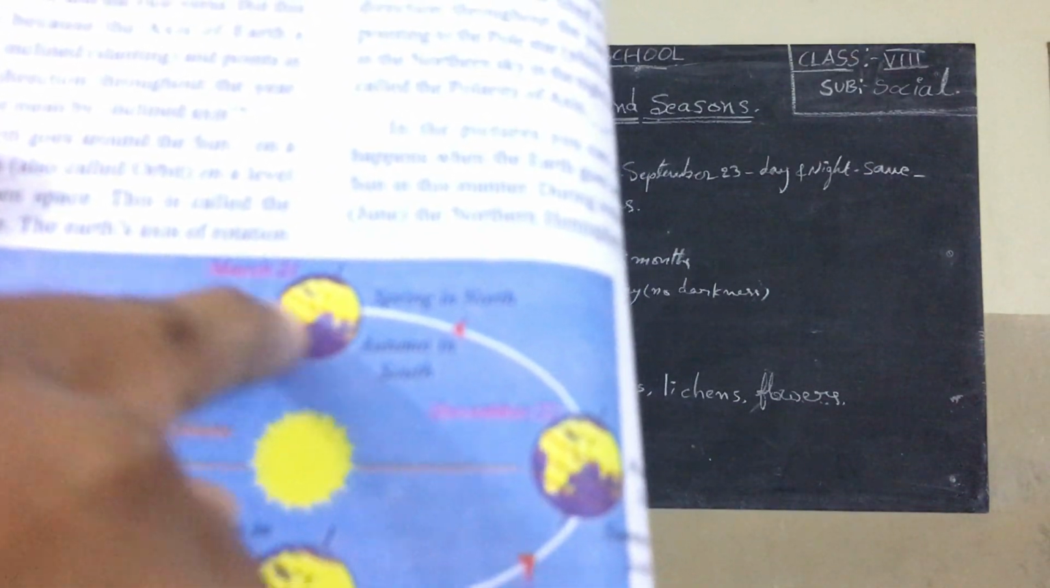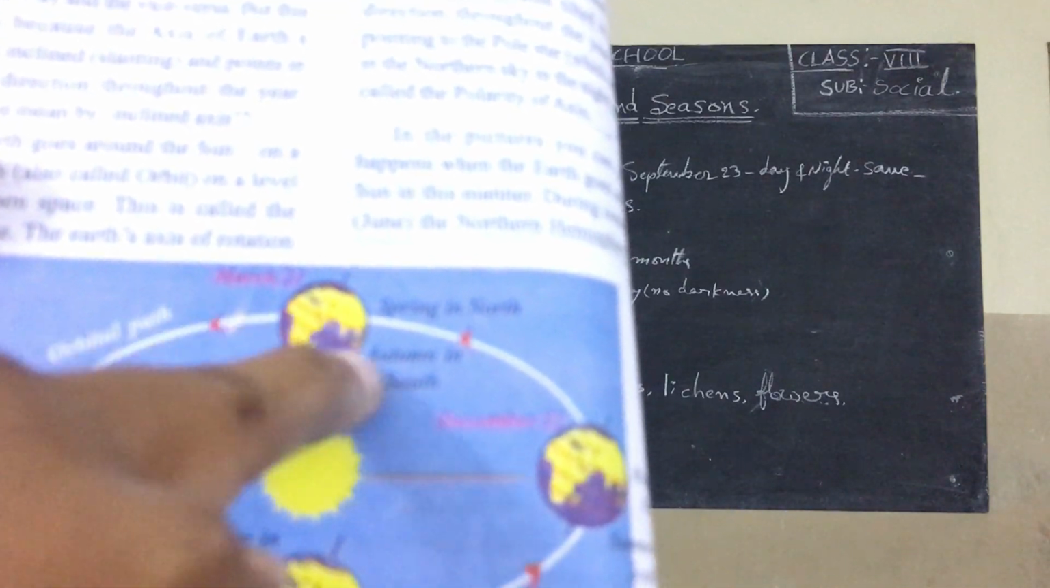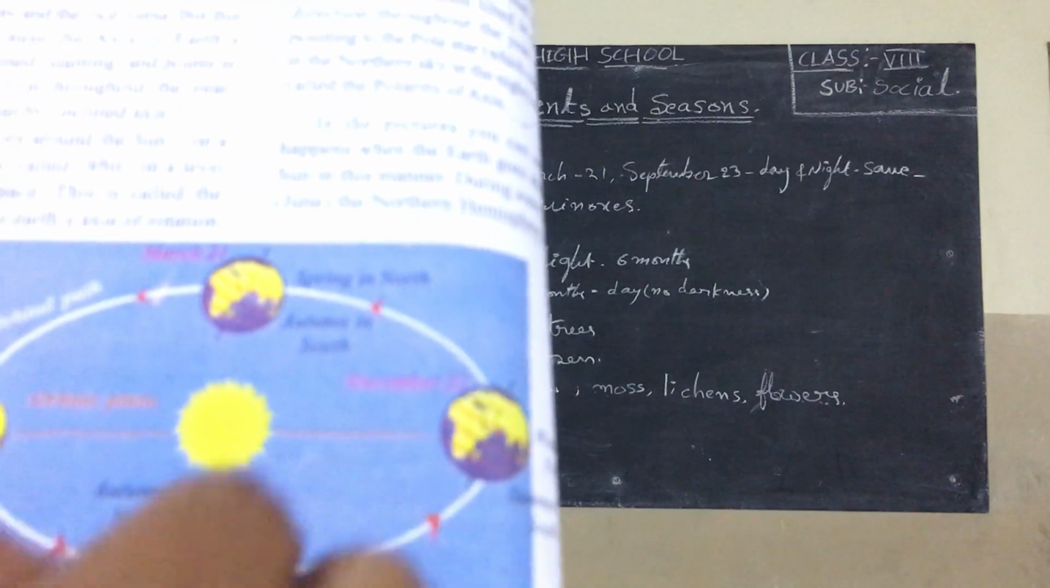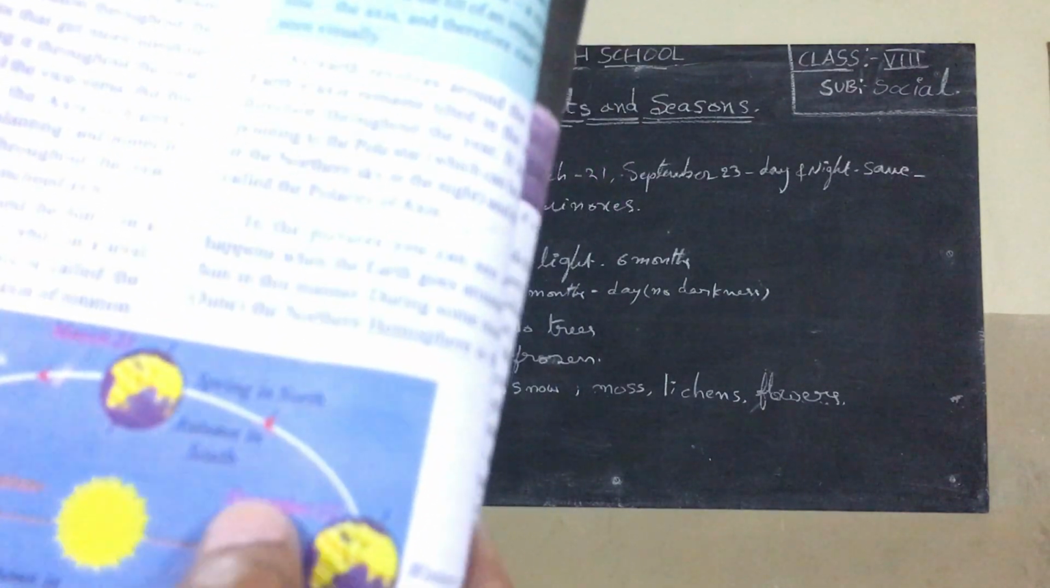What is it? The middle line is called the equatorial region. So here. Next, when some more months pass as it is moving, now listen, December 22nd.